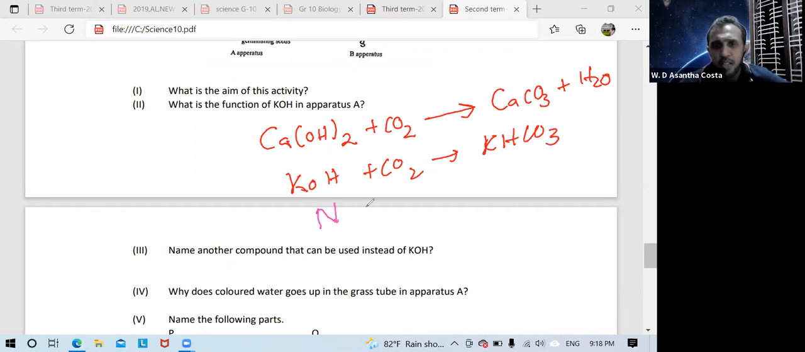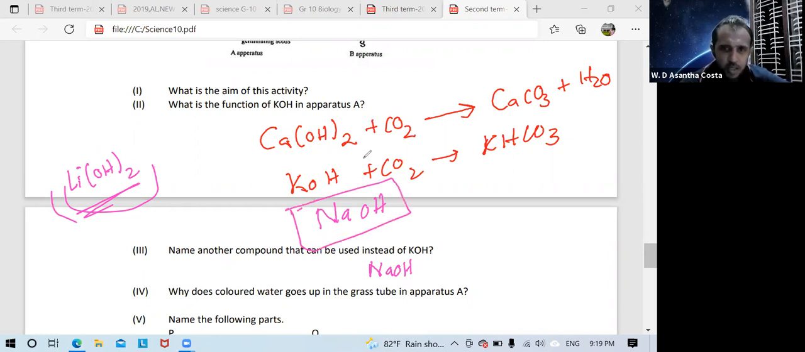Like that, sodium hydroxide. Sodium hydroxide also absorbs carbon dioxide and forms sodium bicarbonate. So you can write here sodium hydroxide. I saw some students write lithium hydroxide. That is also correct. Lithium hydroxide absorbs a little bit less compared with sodium hydroxide, potassium hydroxide or calcium hydroxide. Not much absorption, anyway some amount of carbon dioxide is absorbed. So lithium hydroxide also can be taken, but remember the best answer is sodium hydroxide.